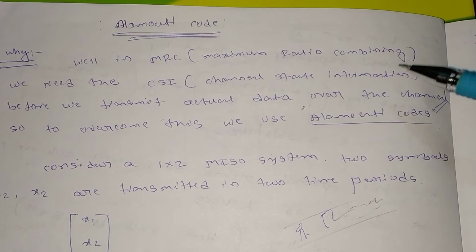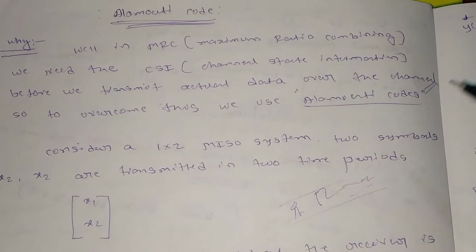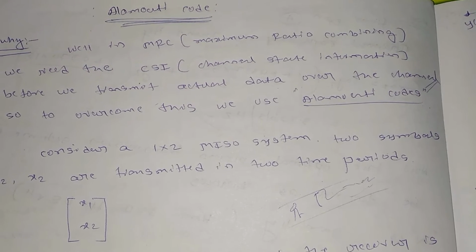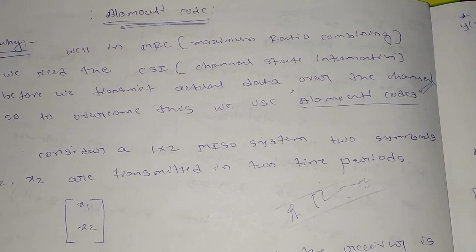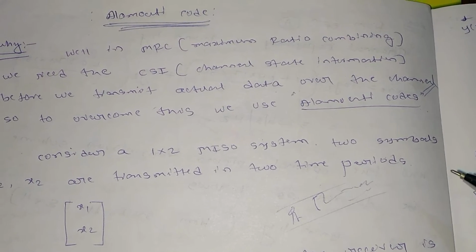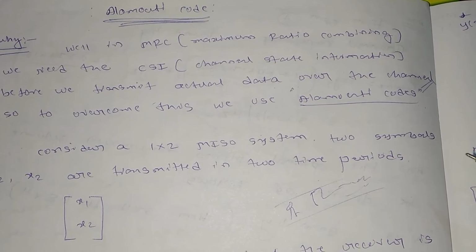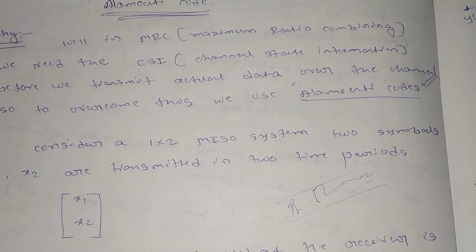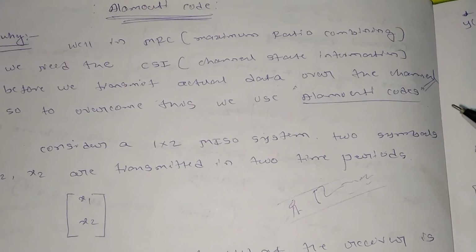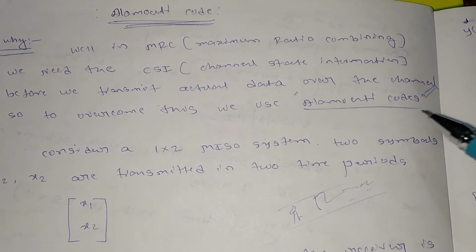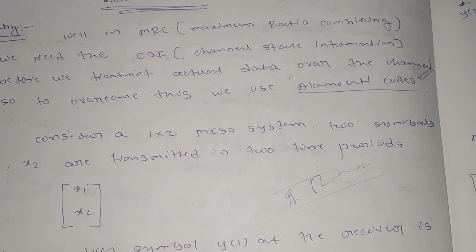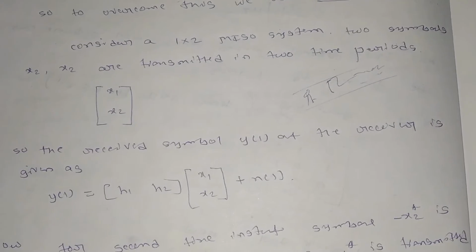To overcome that one, we are using the Alamouti code, where there is no need to know about the channel before we transmit the actual signal. We can directly transmit the signal without worrying about the state of that channel and what is happening over there in the channel. That's the biggest advantage of Alamouti, and that's the basic reason why it has been developed. Once you know these things, let us try to derive the expression for this one as well.